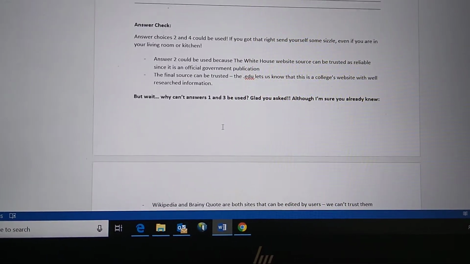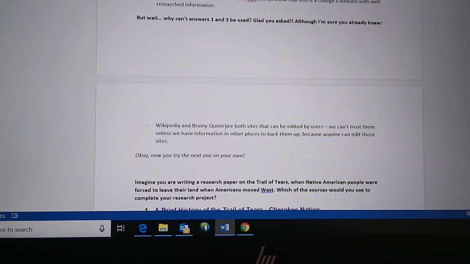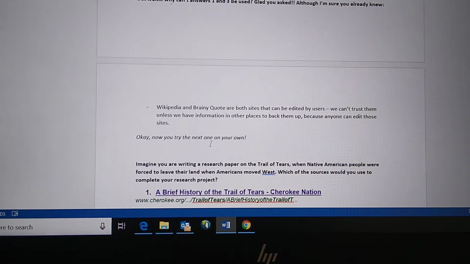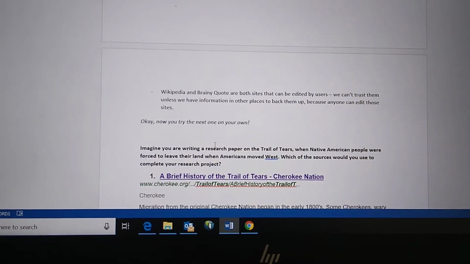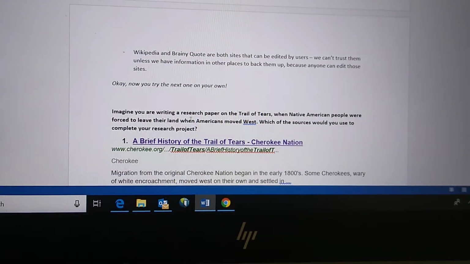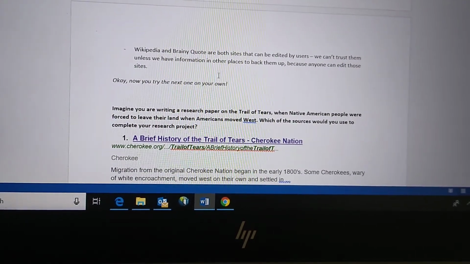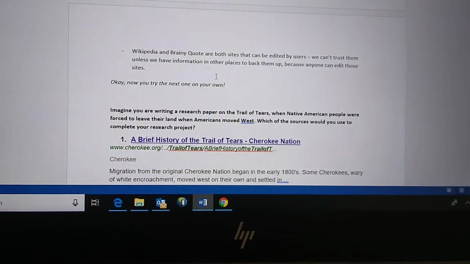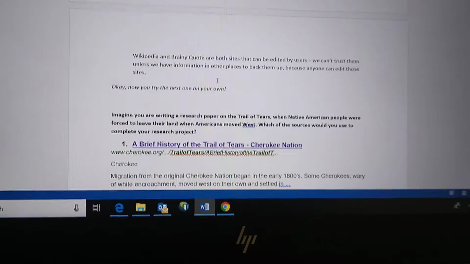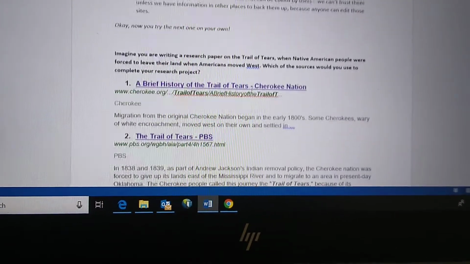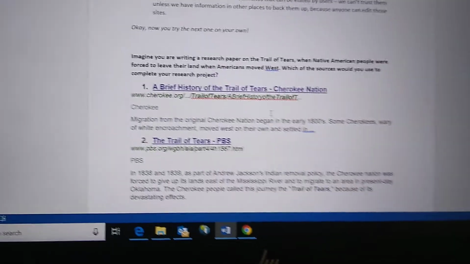Alright, so then why can't answers 1 and 3 be used? Wikipedia and BrainyQuote are both sites that can be edited by users. So that means that anyone can just go on and edit it, and it doesn't matter if they know what they're talking about or not. So we can't trust them unless we have information in other places to back them up, because anyone can edit those sites. Okay, so now you're going to try the next one on your own.